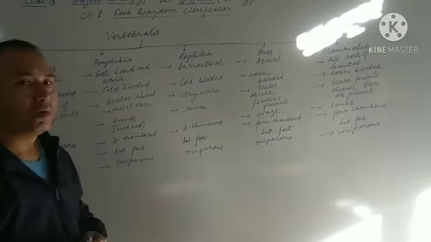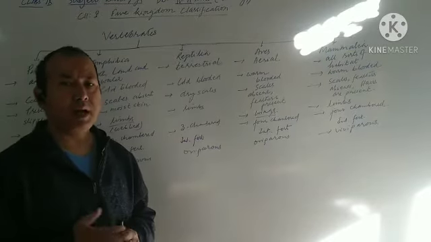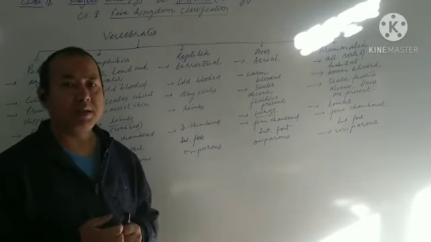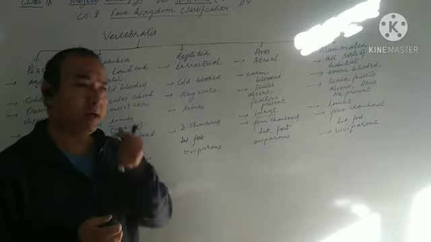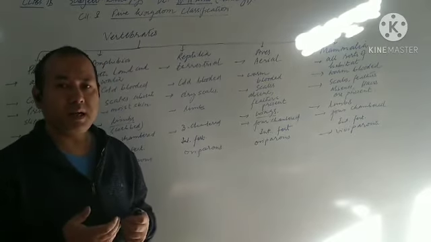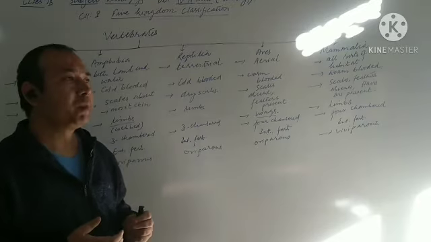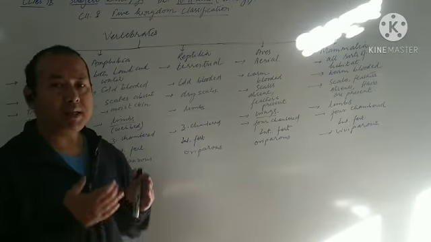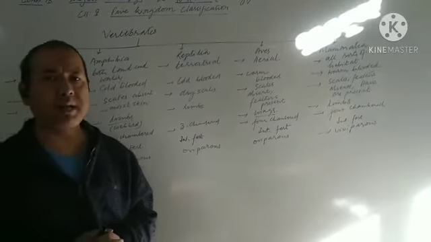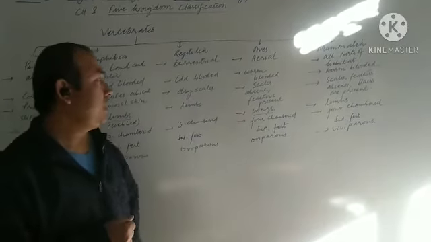Then next, cold-blooded and warm-blooded. Cold-blooded are those animals whose body temperature changes with the change in the environment. So if the water is very cold, then fishes' body temperature also drops with it, unlike us human beings, who maintain our own. So that is why animals belonging to the group Pisces are said to be cold-blooded. Amphibia are also cold-blooded. Reptilia are also cold-blooded.